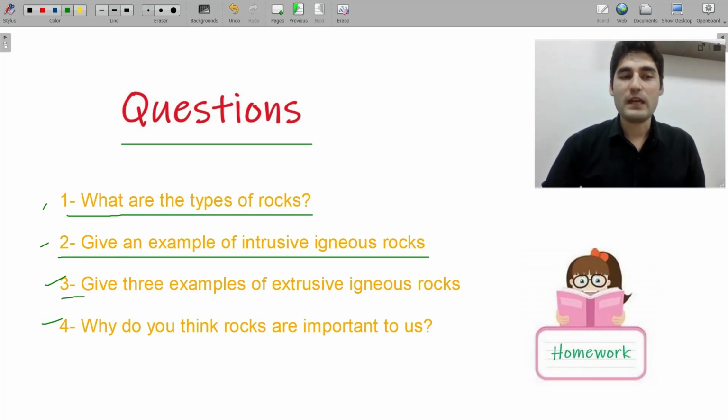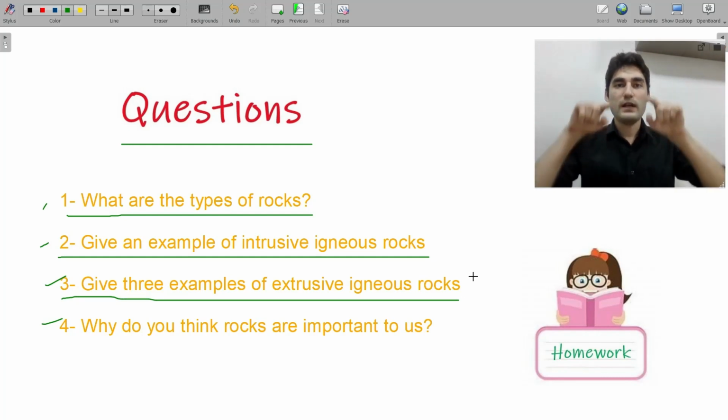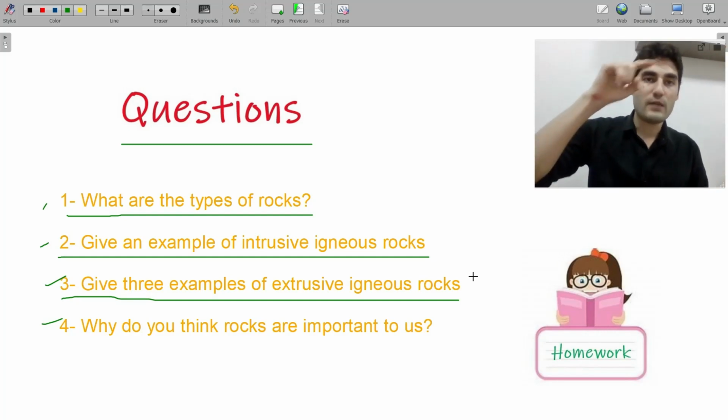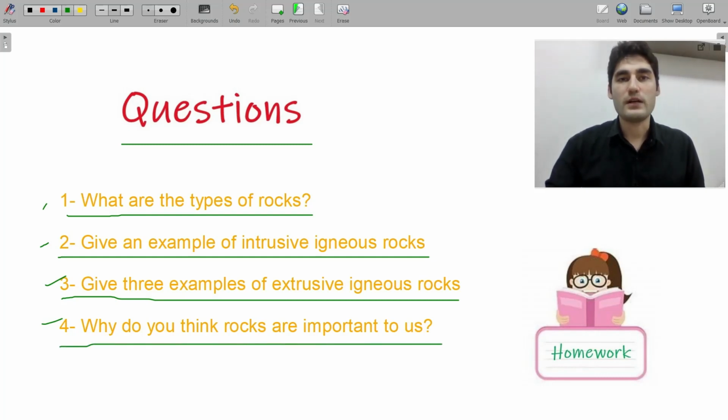Number 3, give 3 examples of extrusive igneous rocks. Extrusive igneous rocks is the one where the magma is going out and becomes lava. And when lava cools down, it becomes extrusive igneous rocks. And number 4, why do you think rocks are important to us? So you are going to give this answer also. These questions are really easy. If you cannot do it, please watch the video again and you can answer.